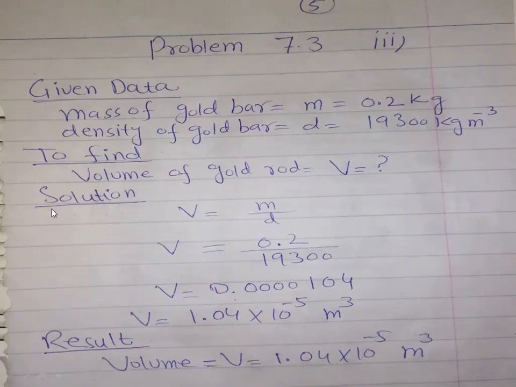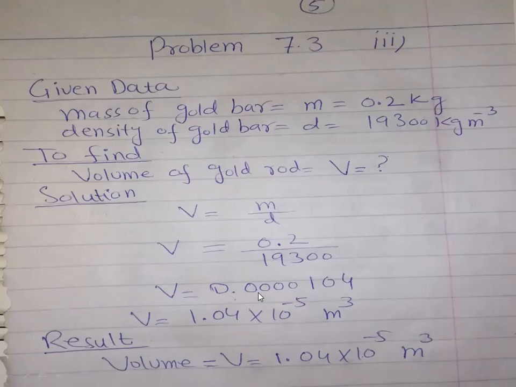So in this numerical, we are asked to find the volume of the gold rod, which is denoted with V. I will use the same formula which I used with the other two parts. So V is equal to M by D. Just plugging in the values, mass is 0.2 and the density is 19,300. If you solve this with the help of a calculator, you will get